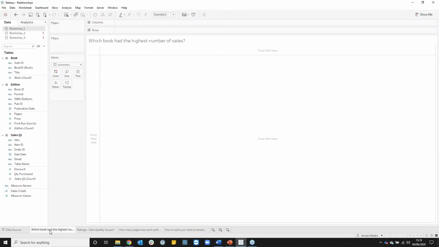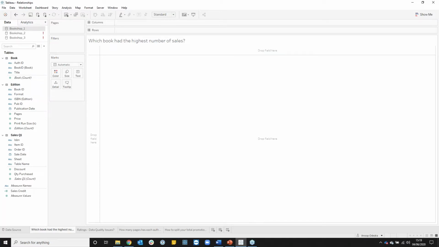So if I go to my worksheet, the first questions are: which book had the highest number of sales? How many transactions took place for each book? And which book generated the highest sales credit? Sales credit essentially is the value that salespeople are attributed in this bookshop, which is actually the total sales value rather than discounted value. So that's just something to note. So question 1, which book had the highest number of sales?